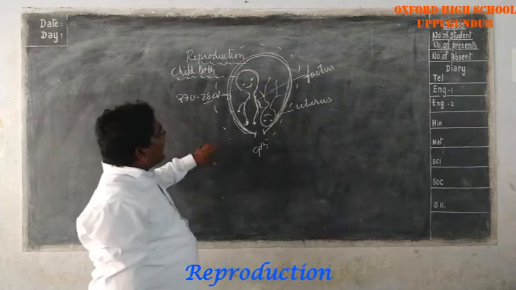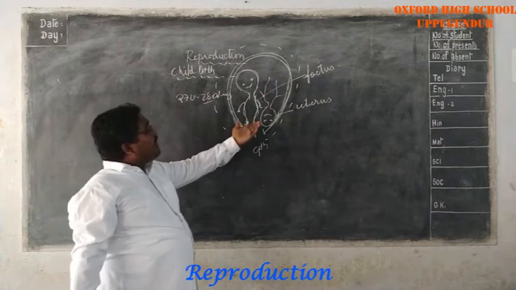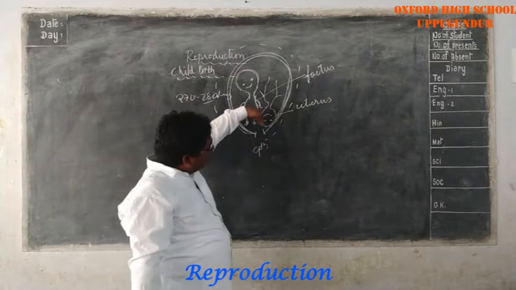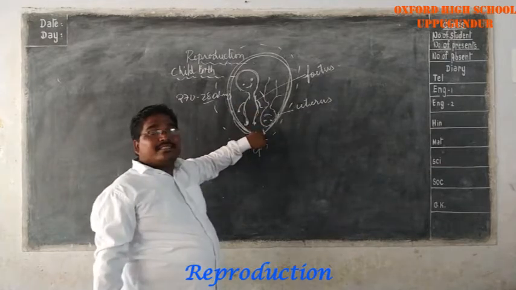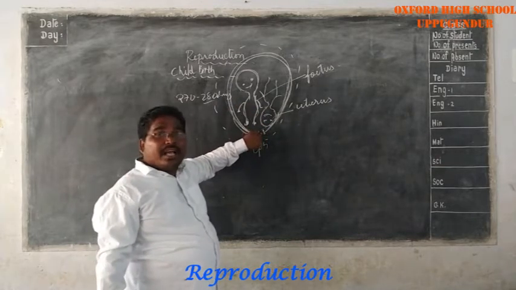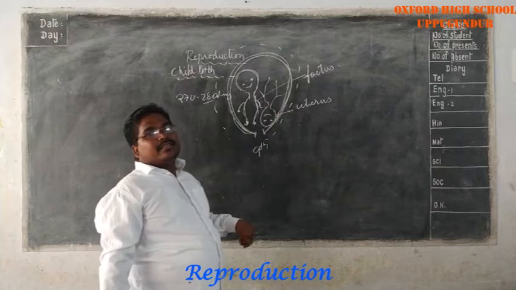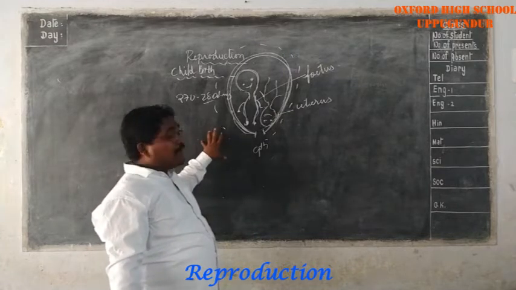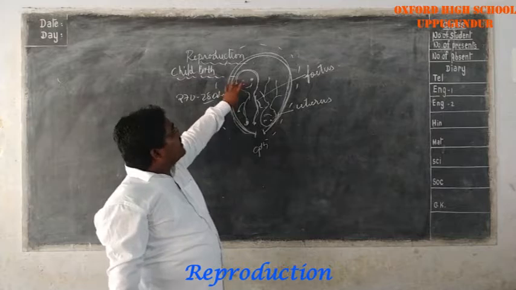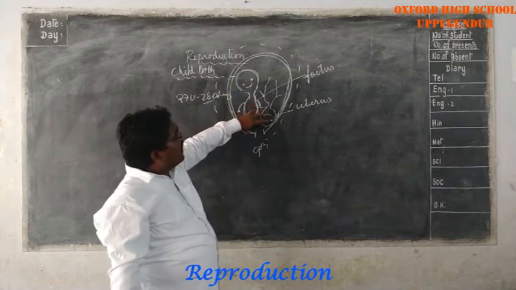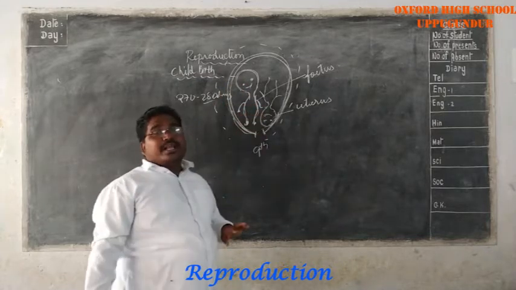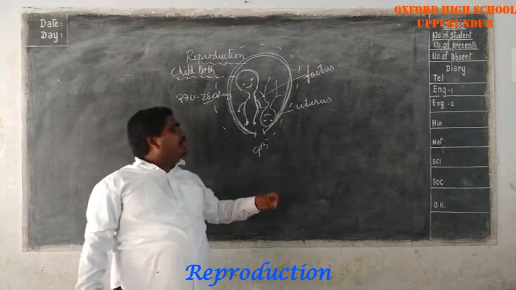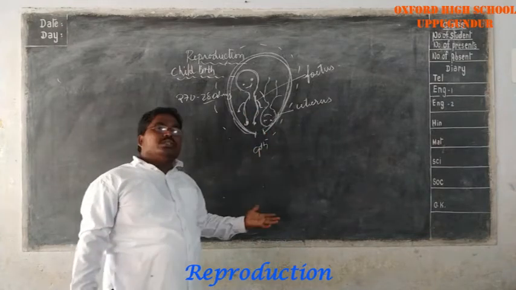Do you understand this? At about the 9th month, the head of the fetus is turned down towards the opening of the uterus. Usually, during childbirth, the head comes out first.